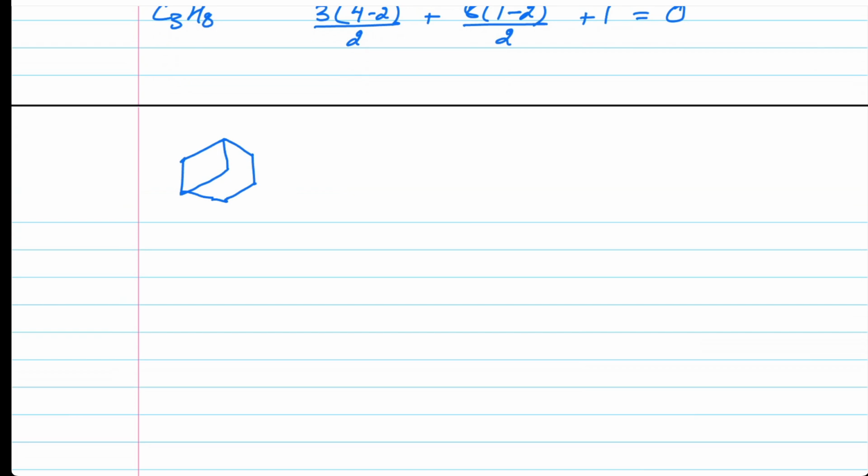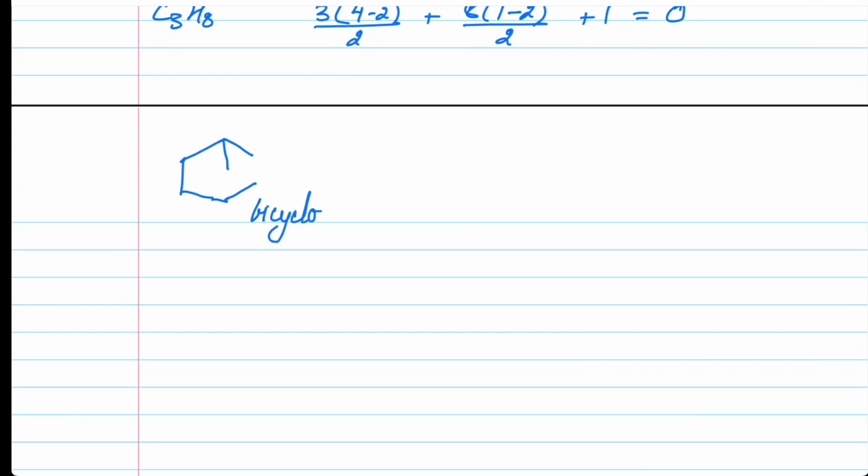But if we talk about it from the organic point of view, then to convert this particular cyclic structure into a non-cyclic structure, we would have to break one and two bonds. If we break two bonds, then this particular structure does not have any cyclic structure. So this compound is actually a bicyclic compound.